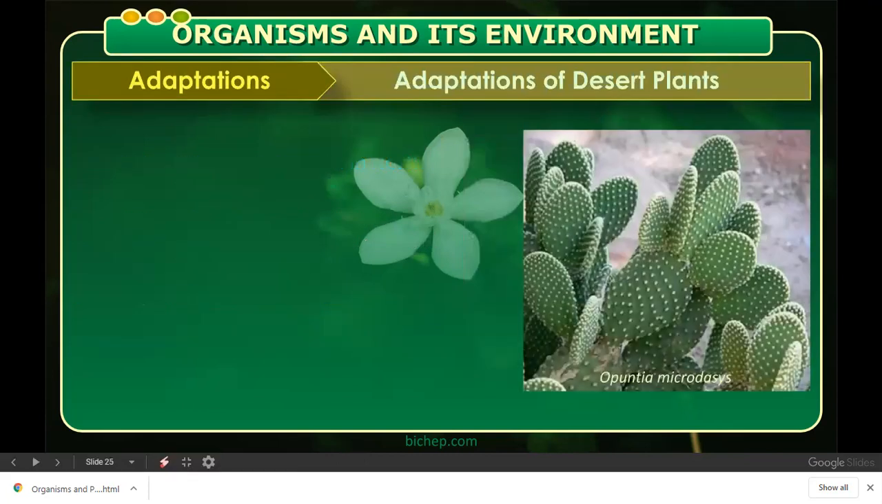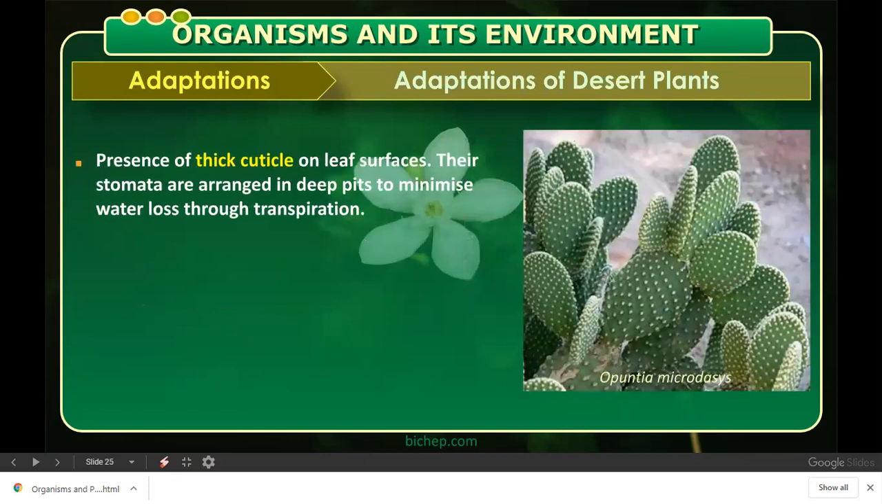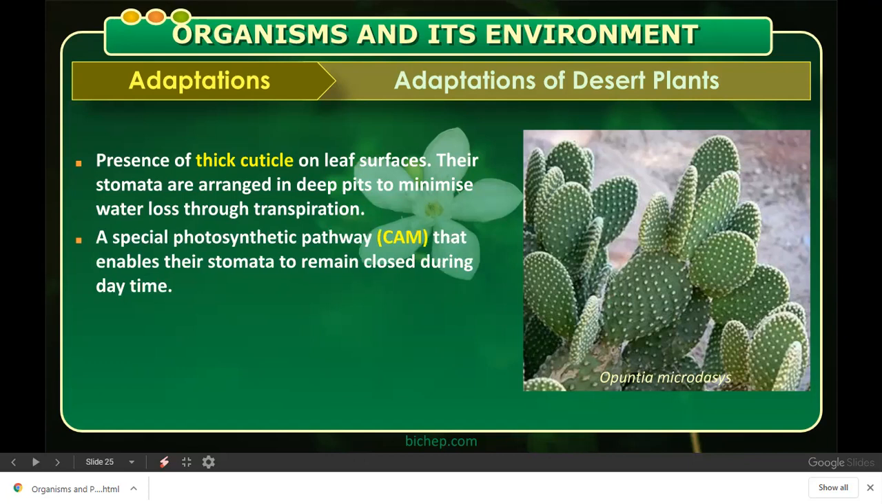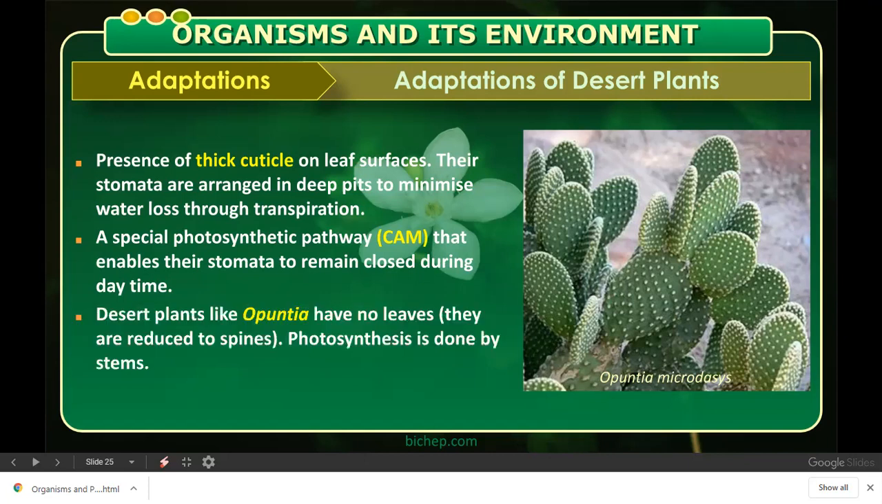Then the example for the desert plants. Desert plants में कौन आता है? Opuntia. Presence of thick cuticle of leaf surfaces. The stomata are arranged in deep pits to minimize water loss through transpiration. You can see special photosynthetic pathway, CAM pathway, that enables the stomata to remain closed during the daytime. Desert plants like Opuntia have no leaves. Leaves नहीं है तो क्या है? Photosynthesis will be done, but the transpiration will be less. Okay, photosynthesis here will be done by the means of stem.